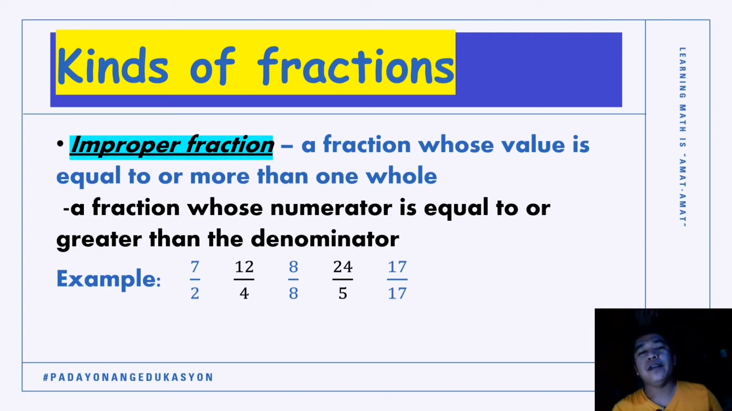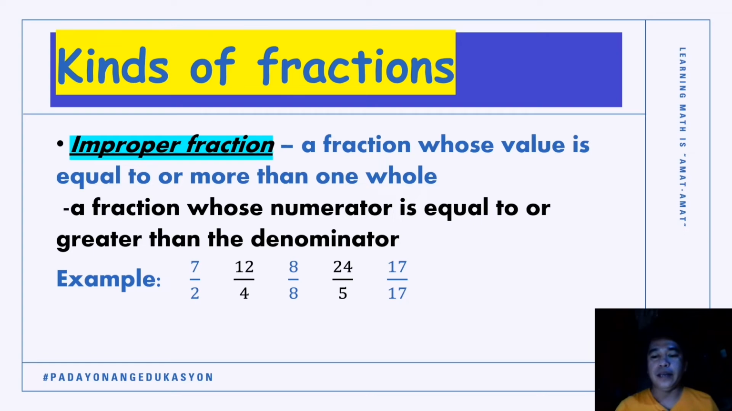The fourth example there is 24/5. 24 is bigger than 5, therefore 24/5 is an example of improper fraction. And the last example there is 17/17. 17/17 is equal to 1, therefore 17/17 is an example of improper fraction. So we have proper fraction and improper fraction.